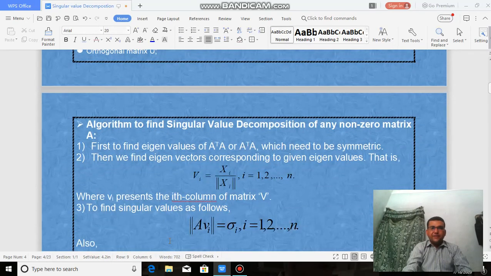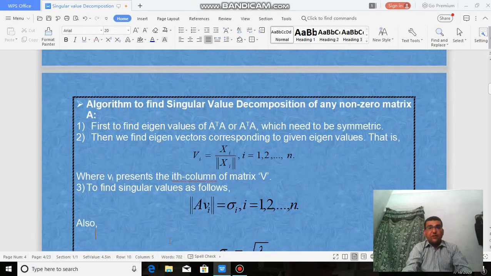I want to share the algorithm of singular value decomposition. Algorithm to find the singular value decomposition of any non-zero matrix. The first step is to find the eigenvalues of A transpose A or A A transpose.